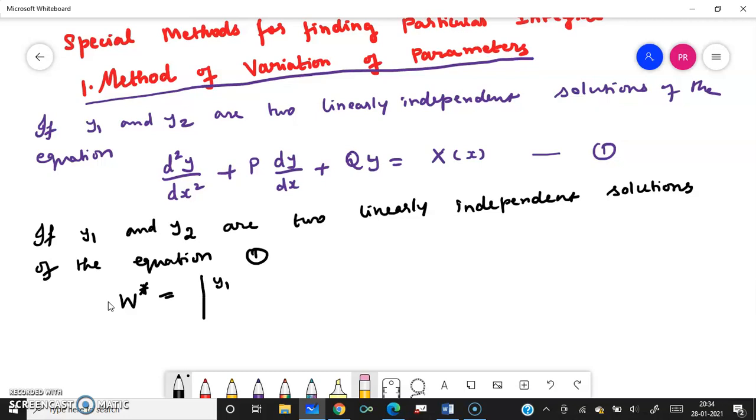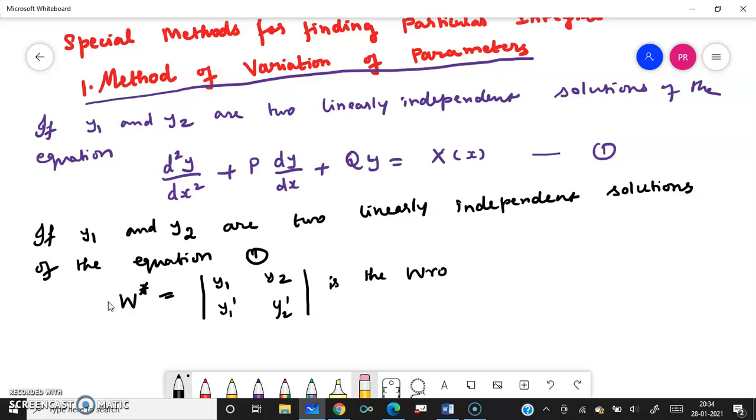And W star is nothing but the determinant of y1, y2, y1 dash, y2 dash. What do you call that? This is nothing but the Wronskian.